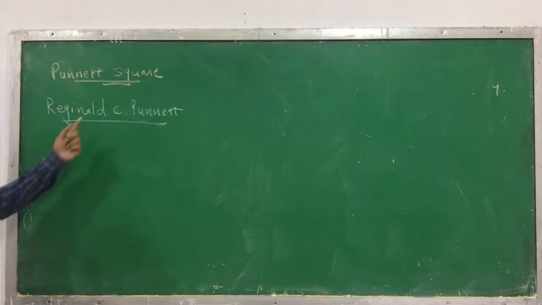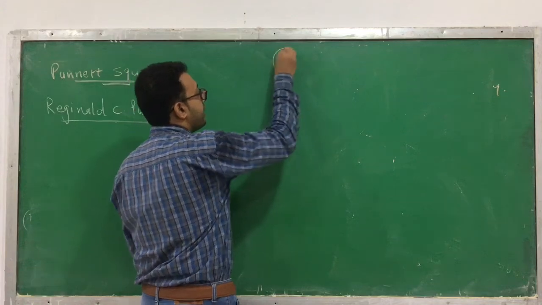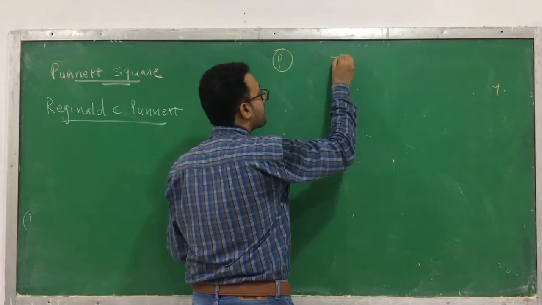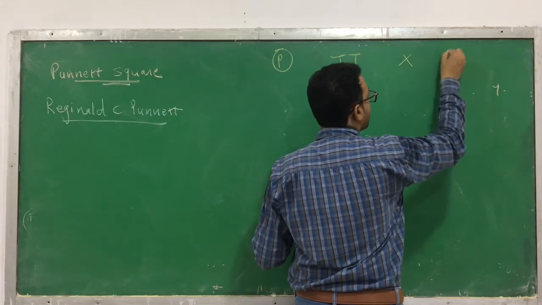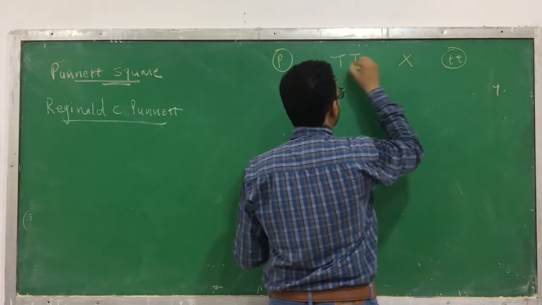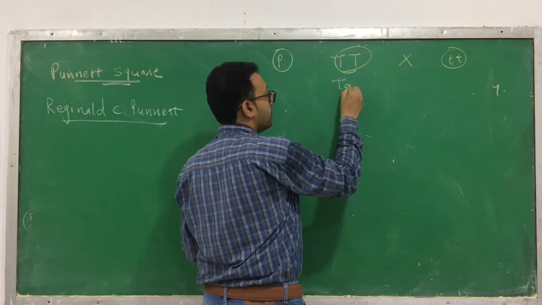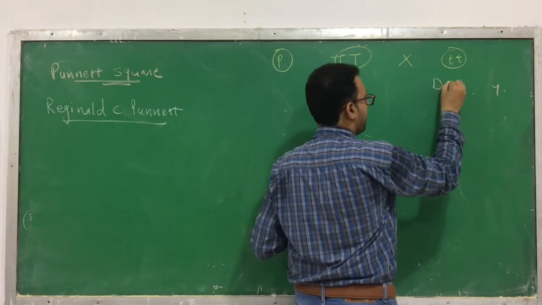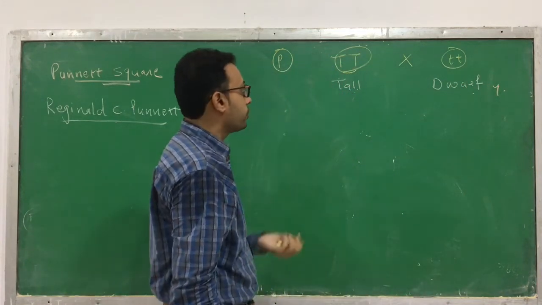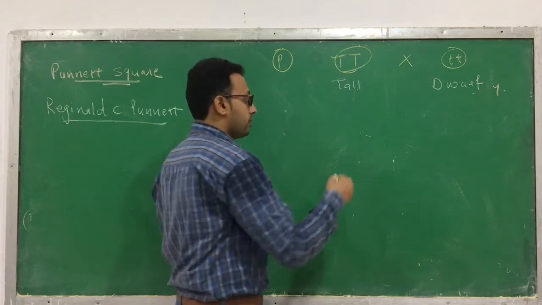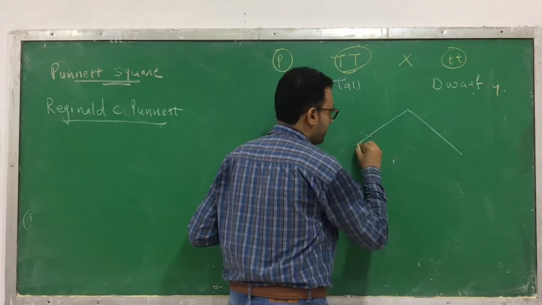What are we doing in this Punnett square method? The parent generation here we are taking the same as before. The parent generation is capital T crossed with small t. This is a tall plant, homozygous tall. This is a dwarf plant because small t indicates a dwarf. Now what you have to do is make a square. This is the square which is going to be made.